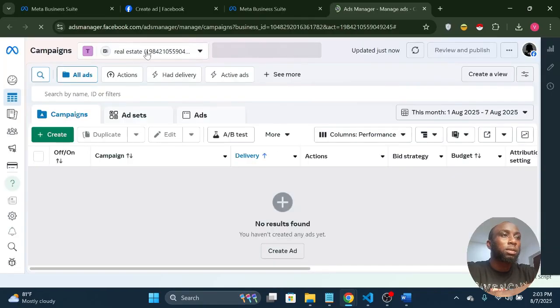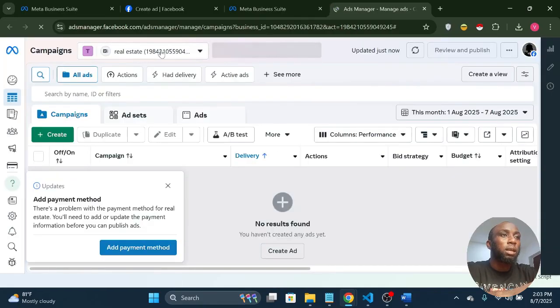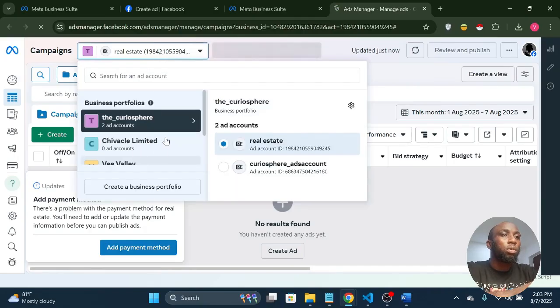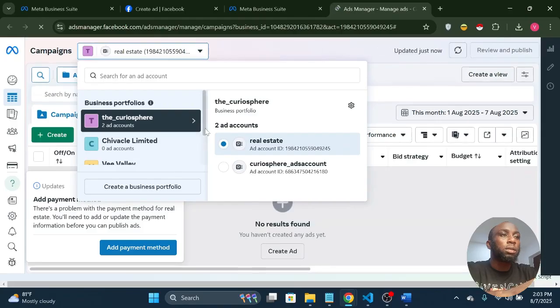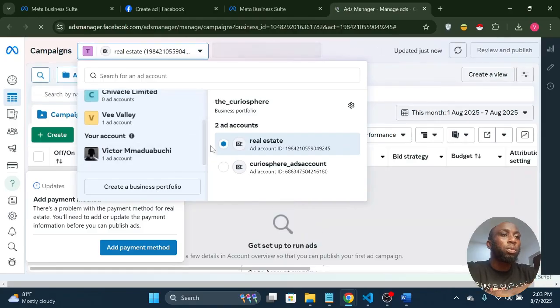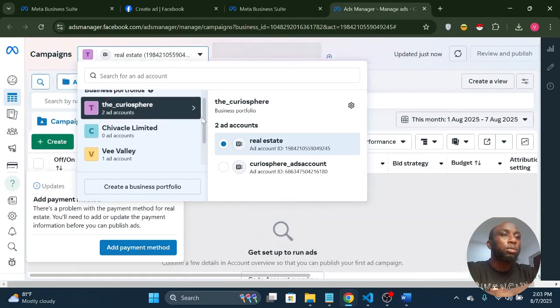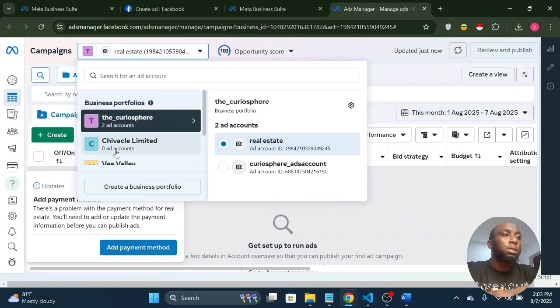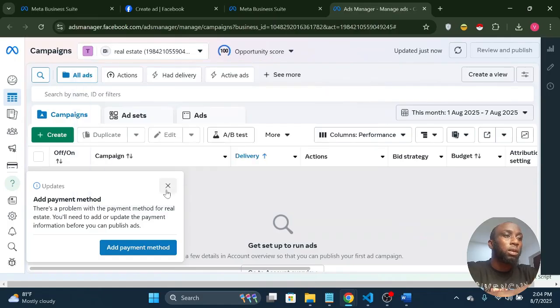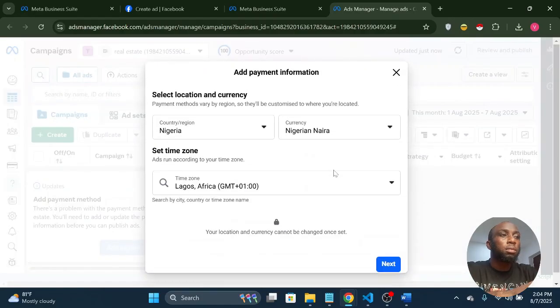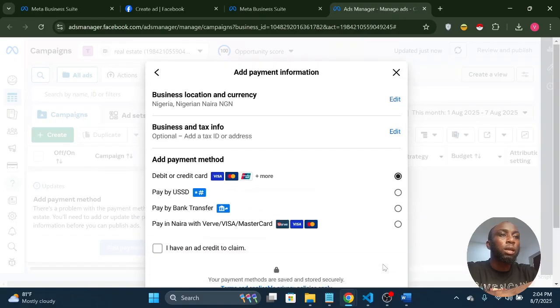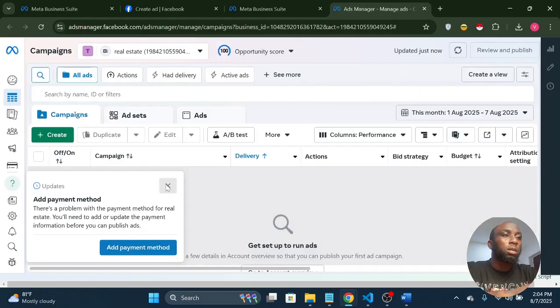So you see the ads manager here, and when you drop down, you see your other business account, your personal ads account, and these are the two that come with this business portfolio, and this one has no ads account. So we can add our payment method, but we'll do that later. For the payment method, you put your region and you put next. If you want to fund the account, you fund it now, but I don't want to fund my account now, so you can close this.